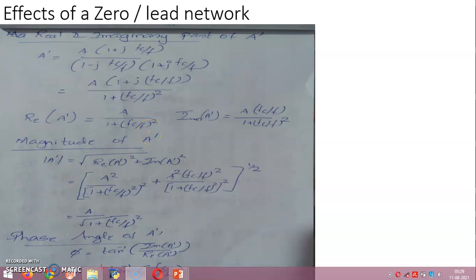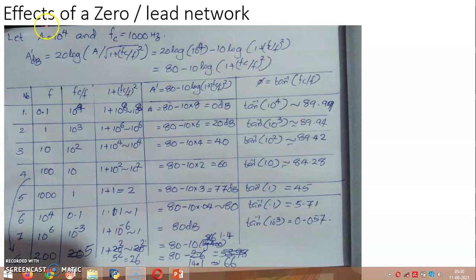To analyze the effect of a pole, let's consider an opamp with a pole at a frequency of 1000 Hz. And the open loop gain of the opamp is taken to be say 10 raised to 4. As I told you, FC is taken as 1 kilohertz, that is 1000 Hz.